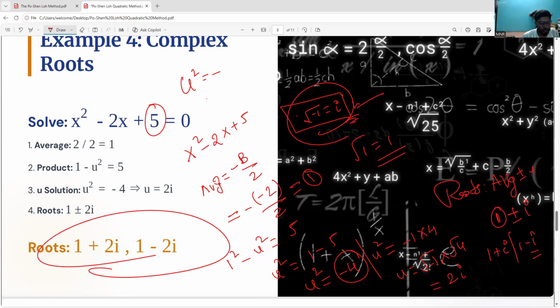Okay, sorry, 2i. 1 plus the u value is 2i. So one root is 1 plus 2i, another one is 1 minus 2i. So hopefully you all understand. So all the four different varieties of roots, I also explained to you.